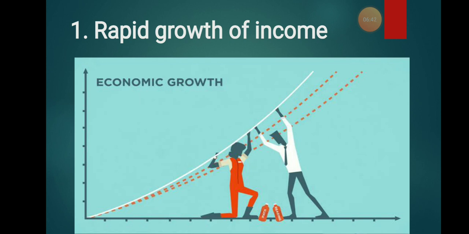When people demand products in the economy, when there is an increase in demand for cloth or shoes or any kind of portrait or something like that, at that point the industries will get good profit or good income. By this, the economy will grow. At the same time, there will be rapid growth in our economy with the help of income.